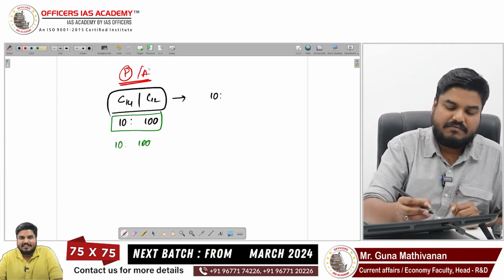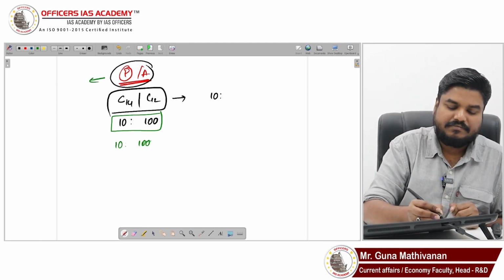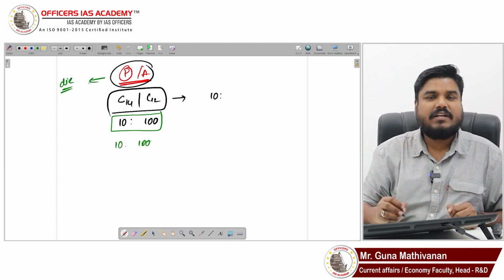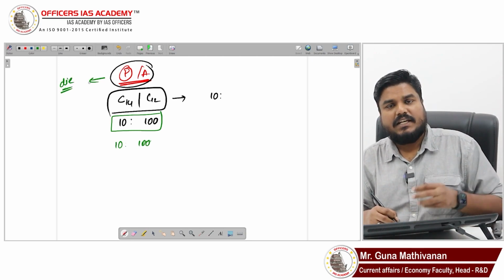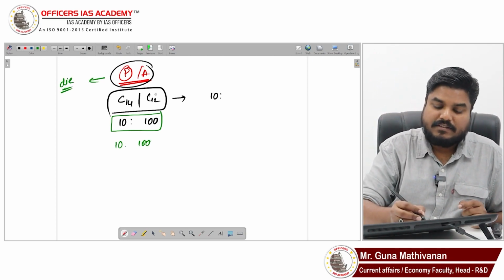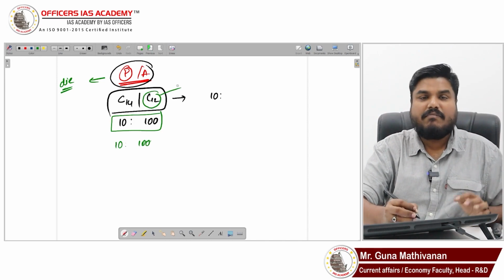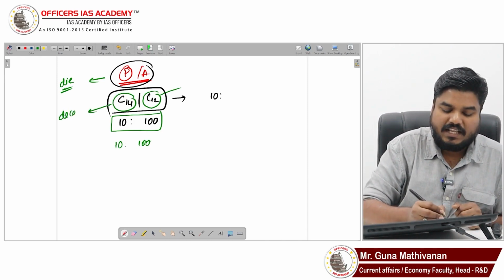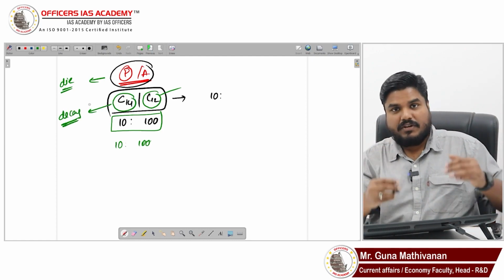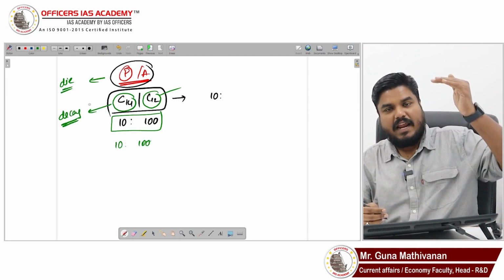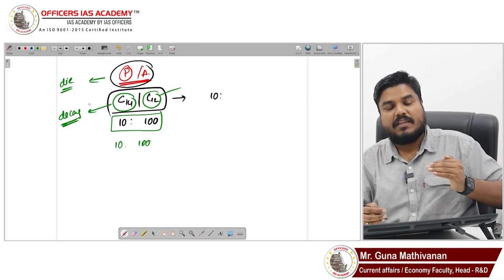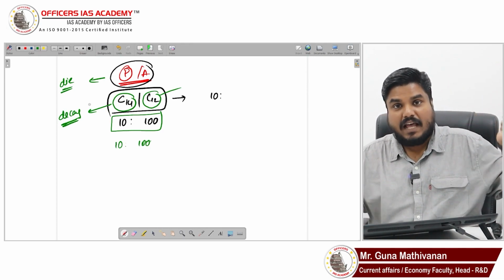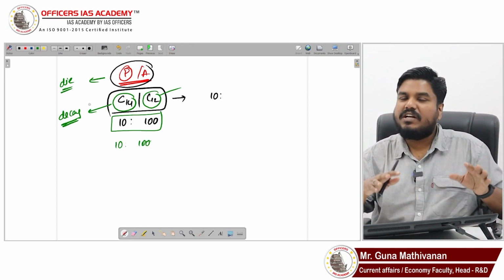Now, what happens when a plant or animal dies? The C12 will remain the same, but the C14 will start decaying. Its levels will keep falling. When a plant or animal is alive, the ratio is, for example, 10 to 100.